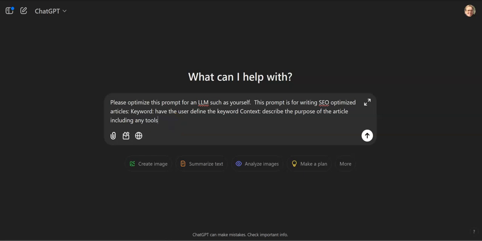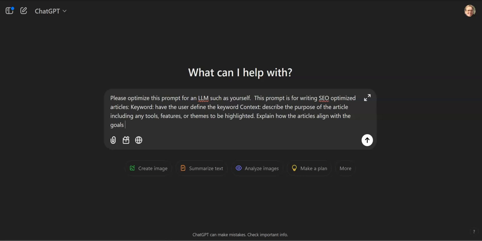Any tools, features, or themes to be highlighted. All right, so including any tools, features, or themes to be highlighted. And then what else do we want to do here? Explain how the article aligns with the overall goals of the project. Okay. Explain how the article aligns with the goals of the project.